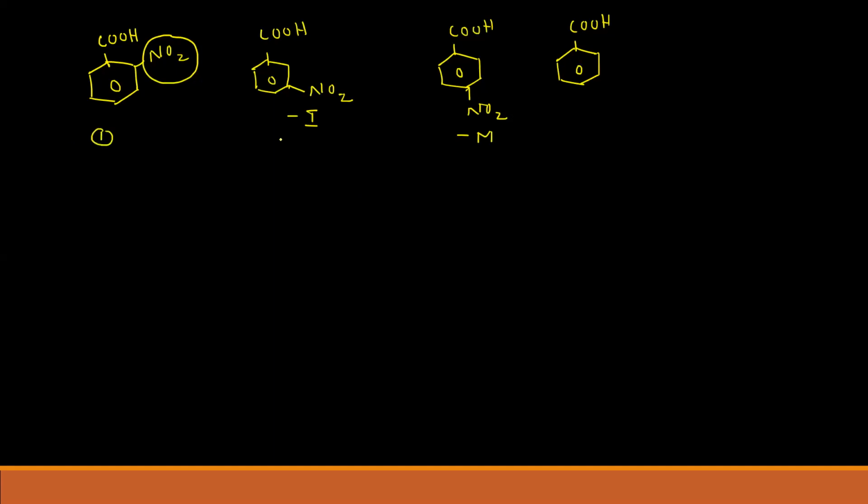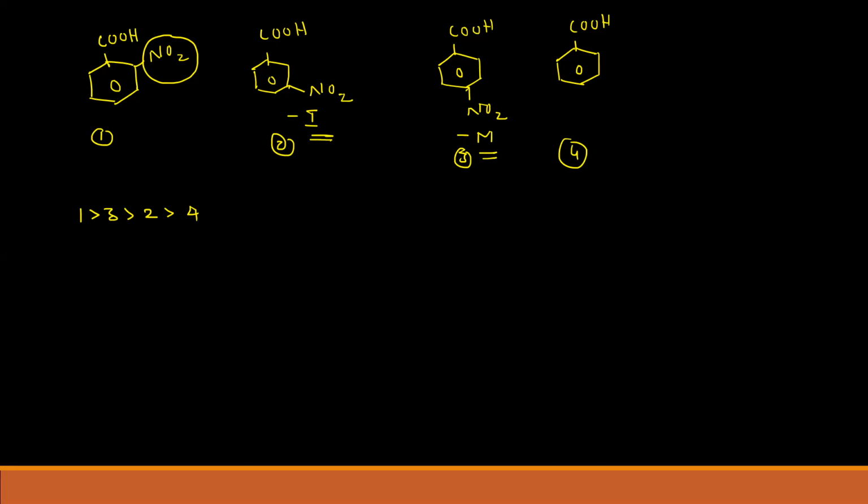If you compare the acidic strength of this one, let's give the numbers 1, 2, 3, 4. The first one is more acidic because of the ortho effect, and the third one is next because of minus M, then the second one, and then the fourth one. So whenever there is a competition between M and I, M is dominating.